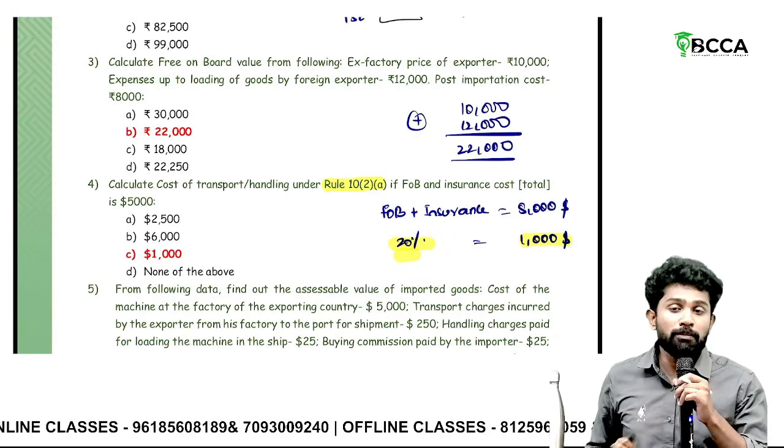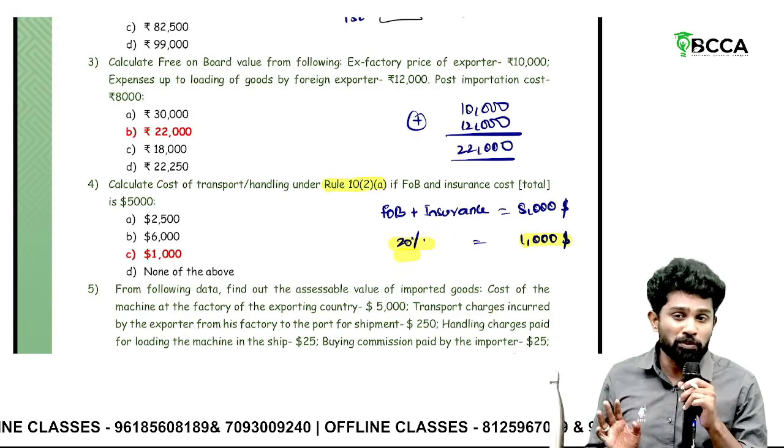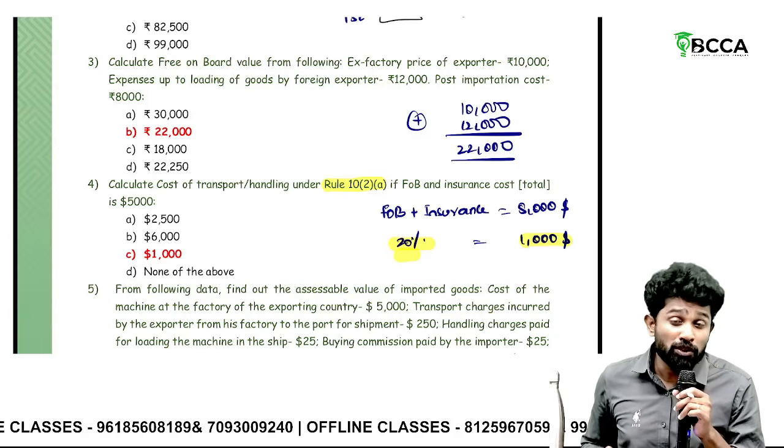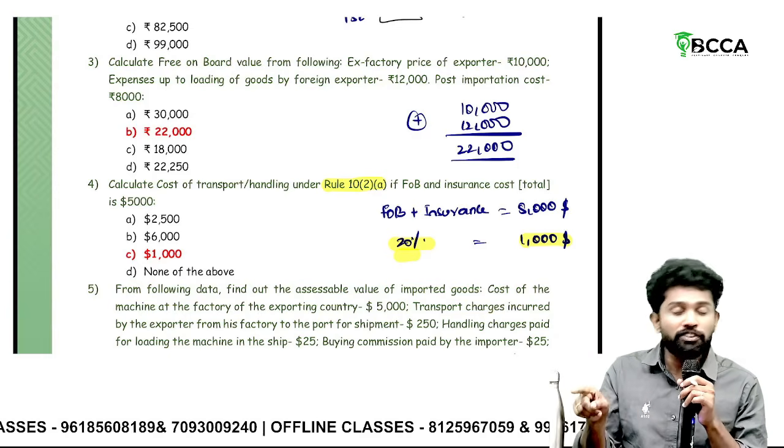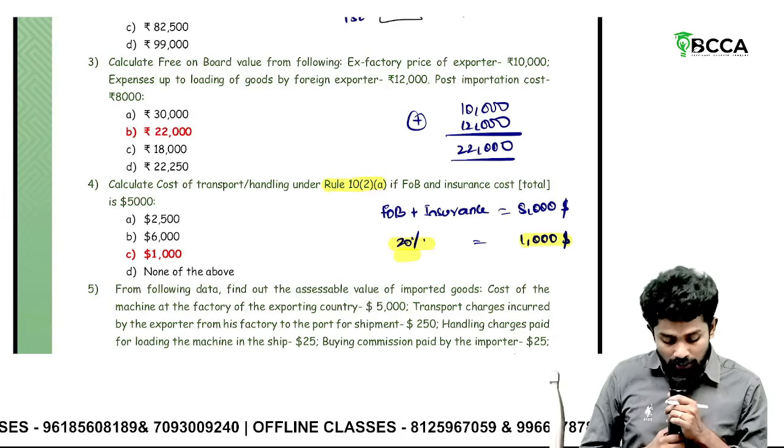The same way is applicable if the insurance value is not known. FOB individually you don't know, but FOB plus freight is known. Then 1.125% on such FOB plus freight.